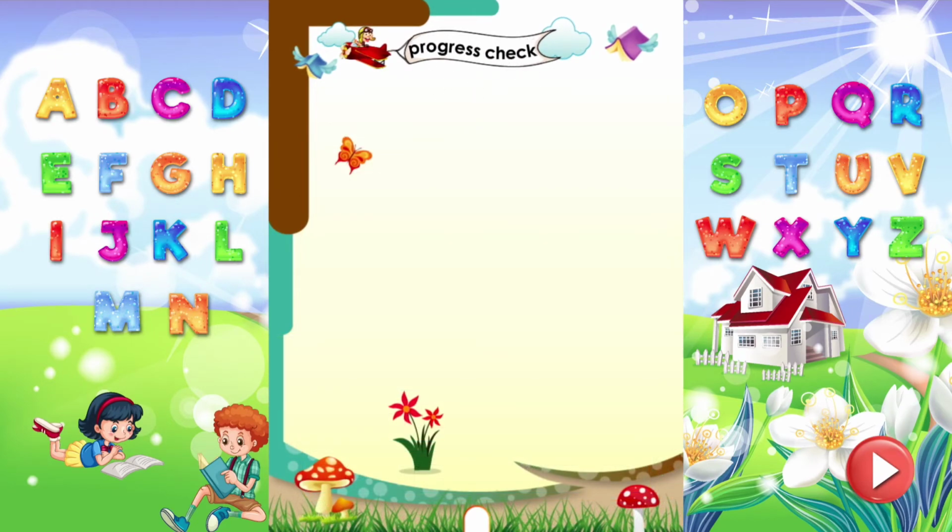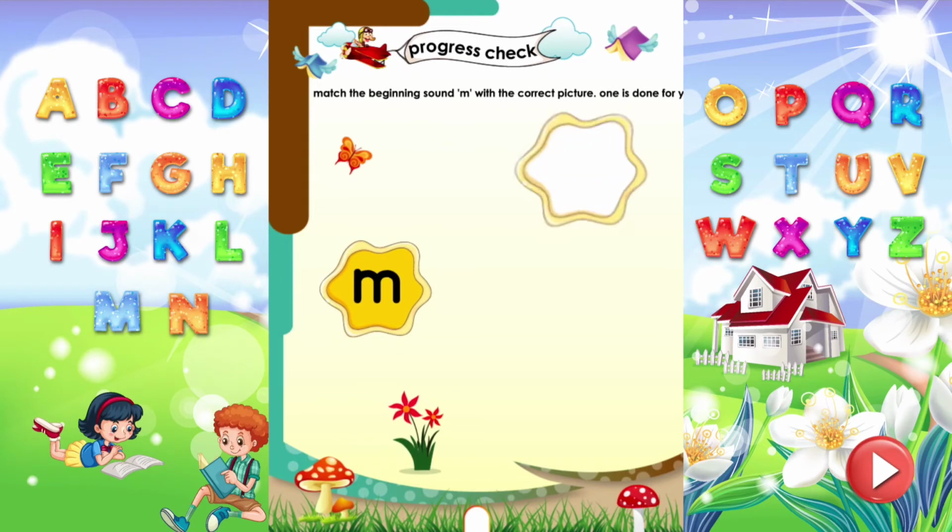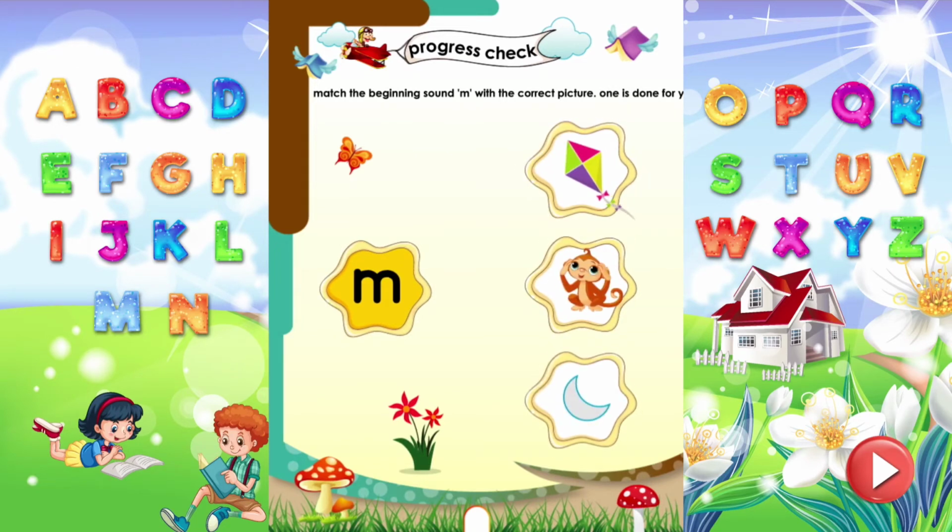Progress check. Match a sound M with the correct picture. One is done for you. Monkey starts with the sound M. Moon starts with the sound M.